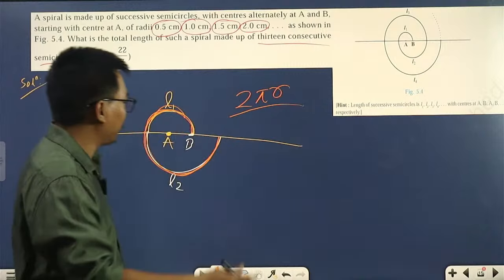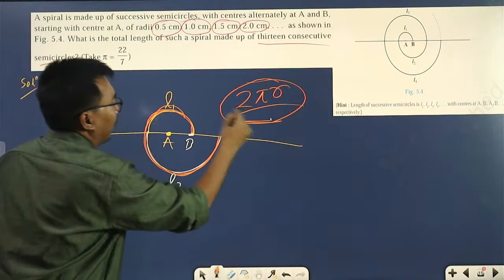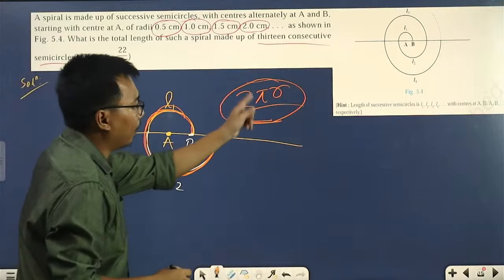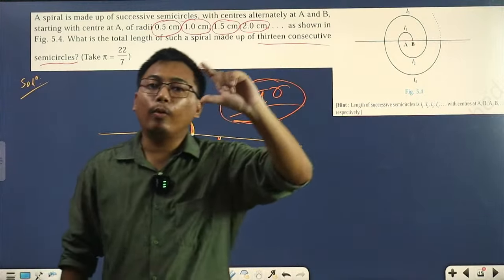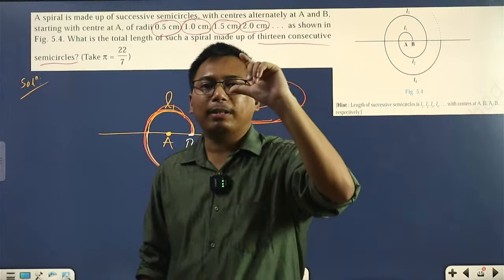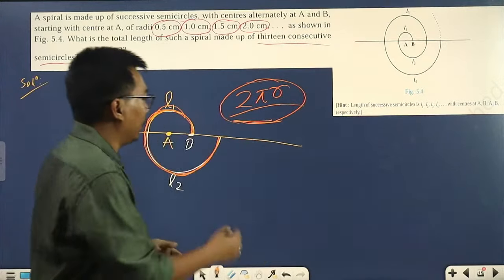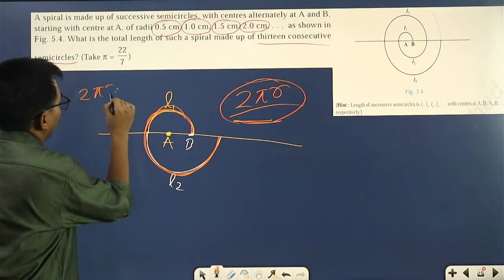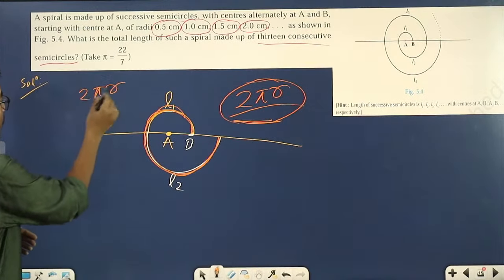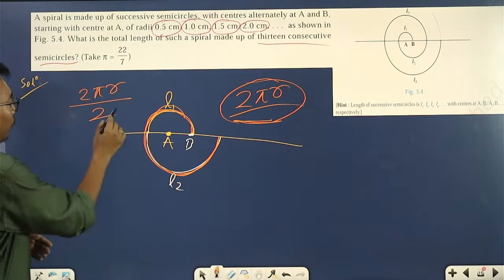Now this is the perimeter of a circle. But we don't have a circle. What do we have? We have a semicircle. Semi means what? Half. So the perimeter of a semicircle will be divided by 2.